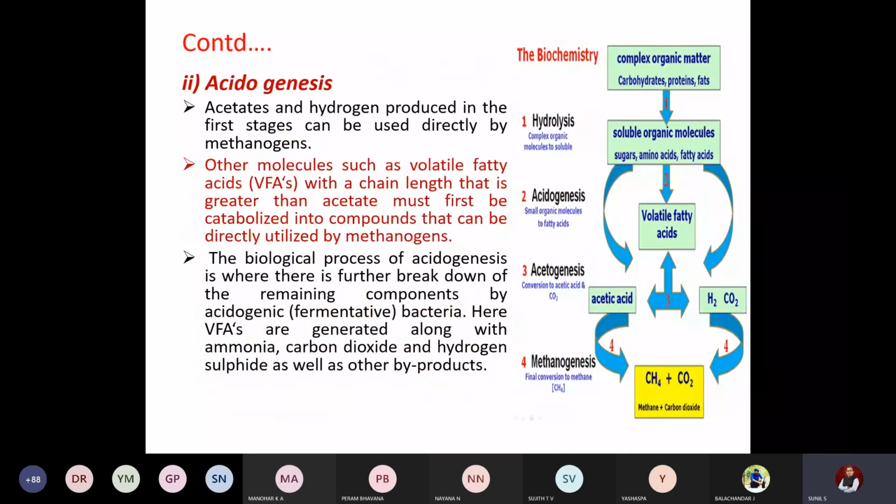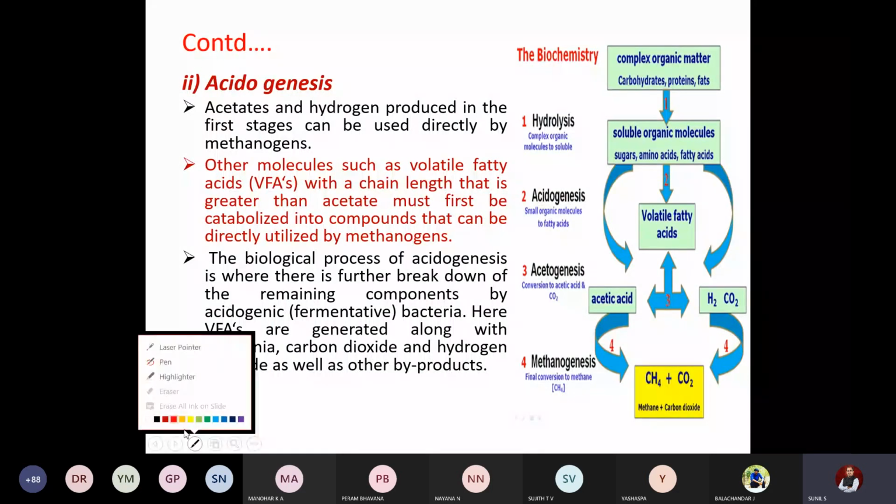The second set of reaction is the acidogenesis. As you see in the chart, the second reaction is acidogenesis.